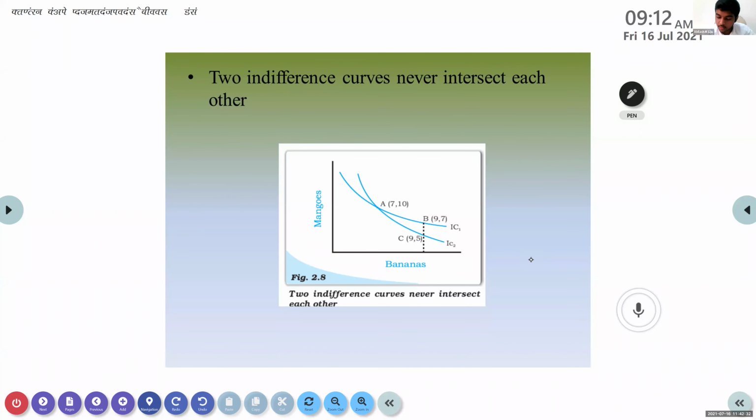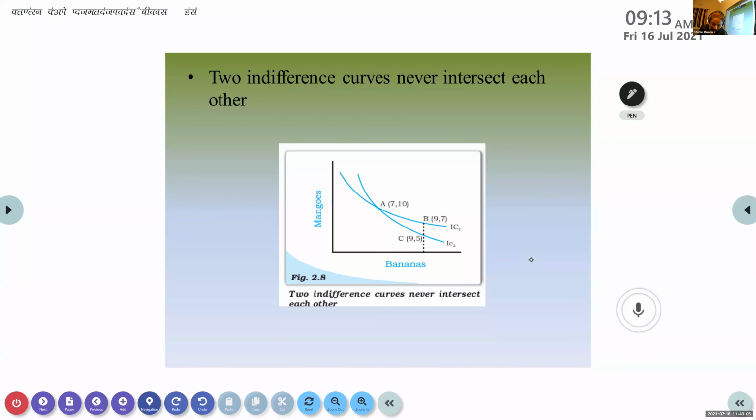Indifference curve is a graphical representation of various alternative combinations of bundles of two goods among which the consumer is indifferent. And why is the consumer indifferent? Because both bundles give an equal amount of utility. Any point on the indifference curve gives him the same amount of satisfaction. Okay, listen now. Just one more point you write along with the other point.